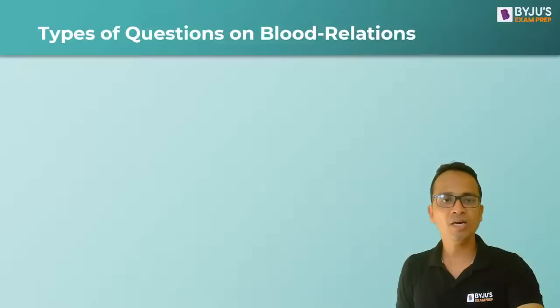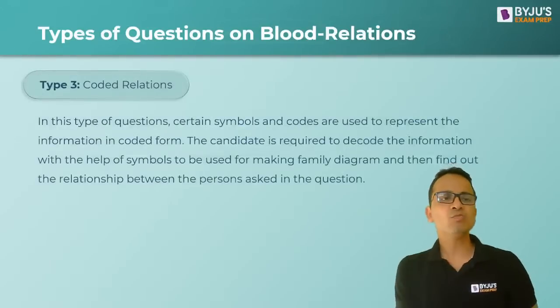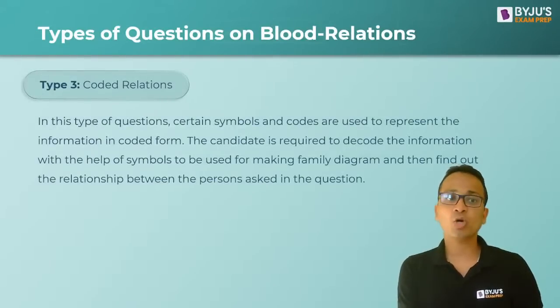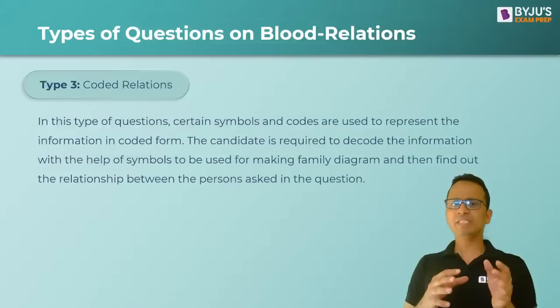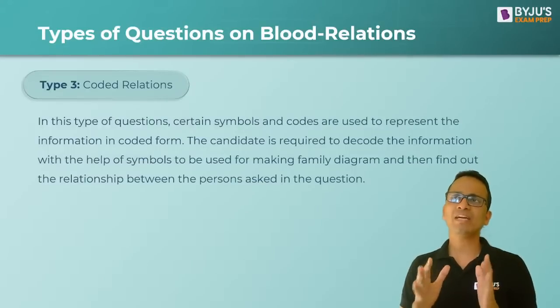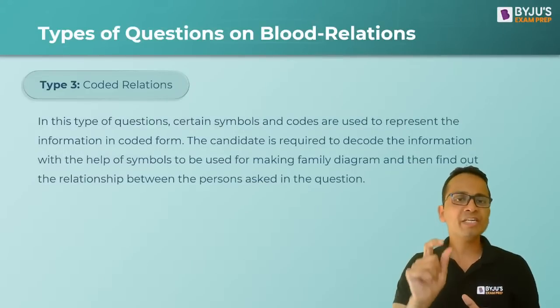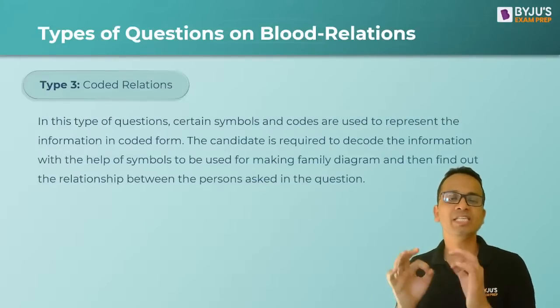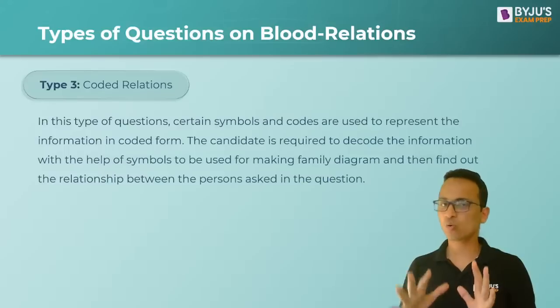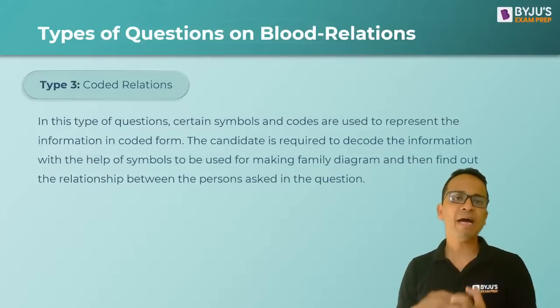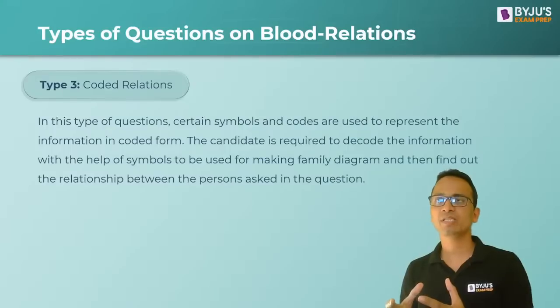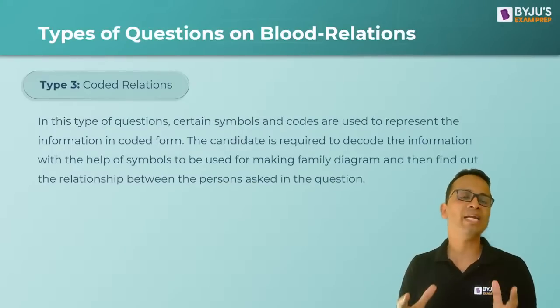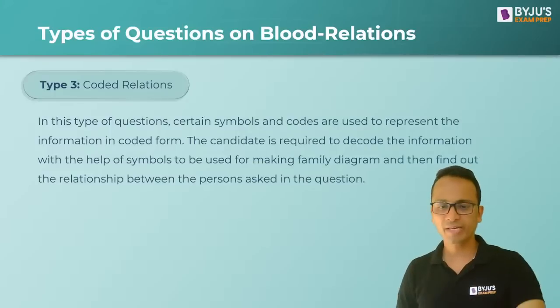Alright. Okay. Now friends, let's move on to the third type of questions, which are called coded relations. So there will be some statements that will be given in which different symbols or codes will represent different relations. Okay. So we have to make a family tree based on the statements using symbols and the codes and then have to identify the correct answer. Okay. So example देखते हैं यहाँ पे.